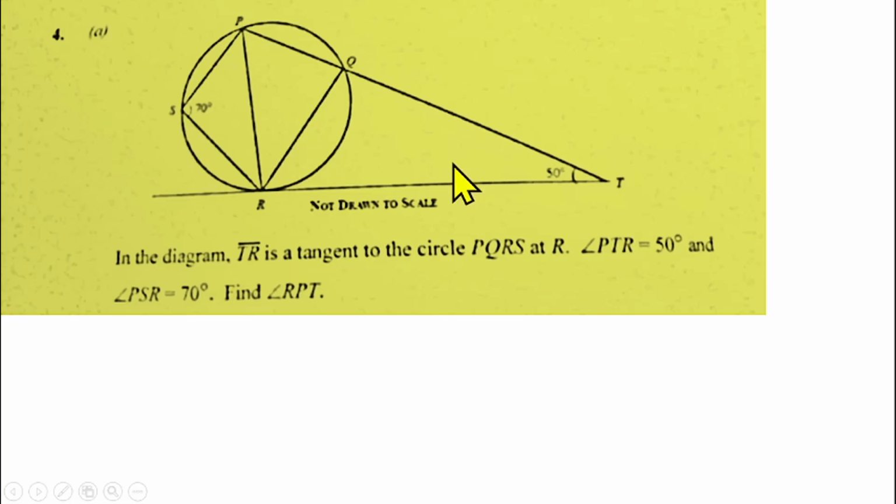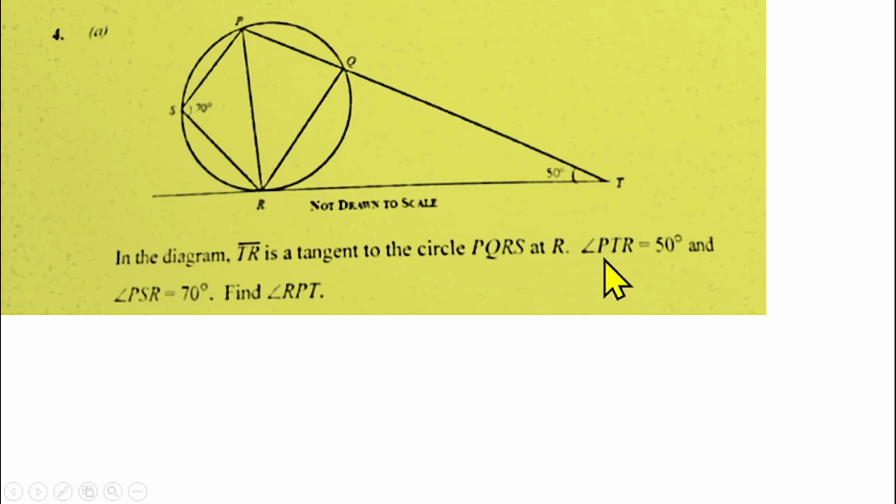Question number 4 is from circle geometry. We are told that in this diagram, line TR is a tangent to the circle PQRS. That is this line TR. This line here is a line of tangent to this circle, because it's touching the circle at this point R.